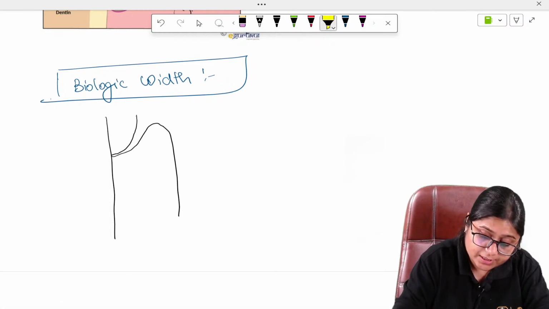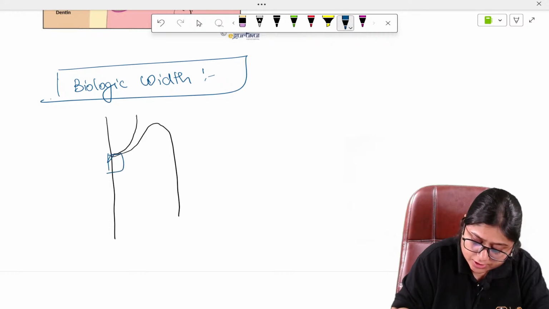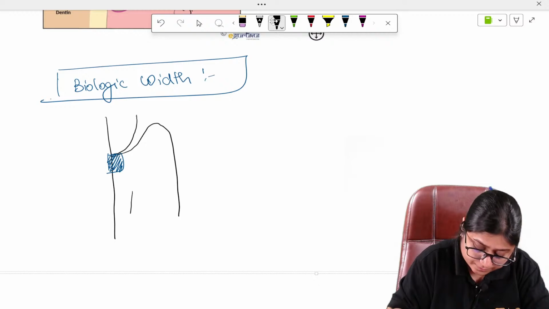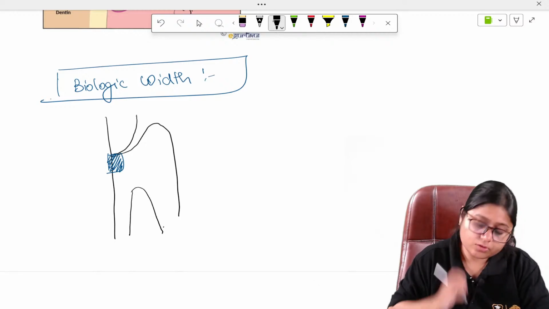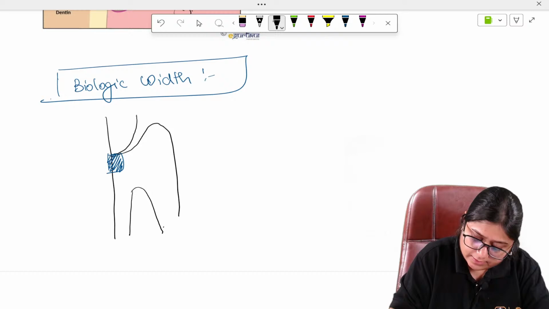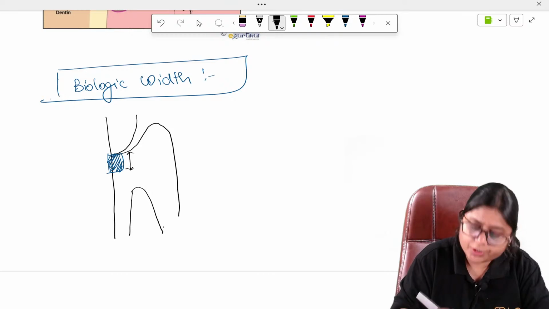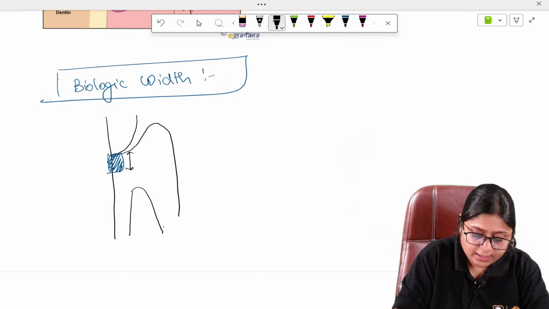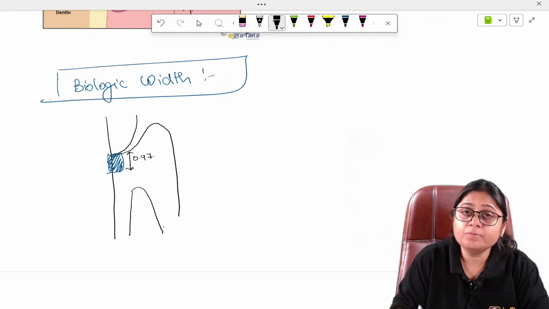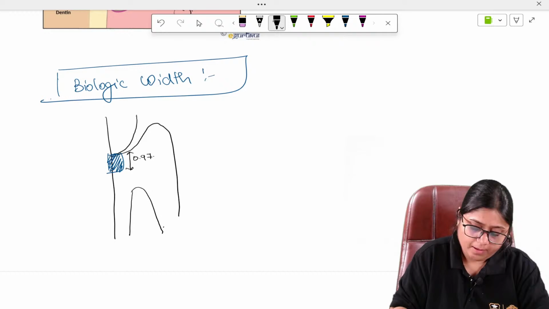This was the junctional epithelium, right? Here is the bone. So, this part you see here is the junctional epithelium, and the average width of the junctional epithelium we studied is 0.9, right?